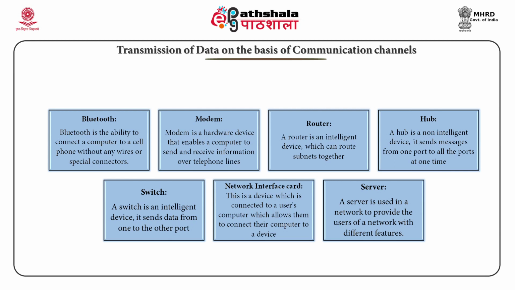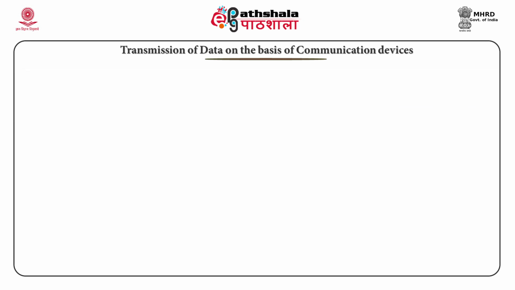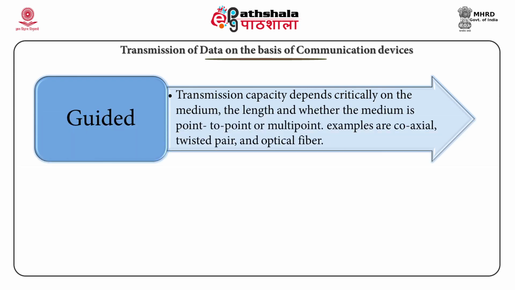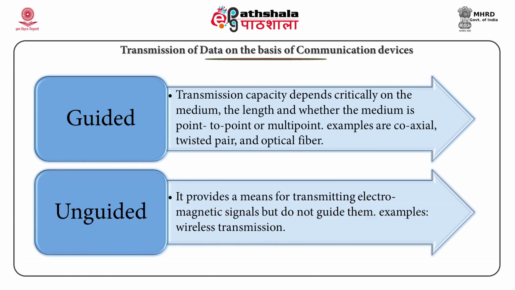Transmission of data on the basis of communication channels. Transmission media can be defined as the physical passageway between transmitter and receiver in a data transmission system. Guided media. Transmission ability depends vitally on the medium, the length, and whether the medium is point to point or multi-point. The examples are coaxial, twisted pair or optical fiber. Unguided or wireless transmission medium. It offers a way for broadcasting electromagnetic signals but does not direct them.